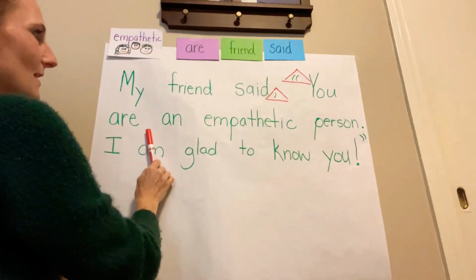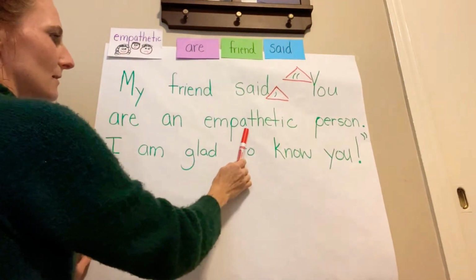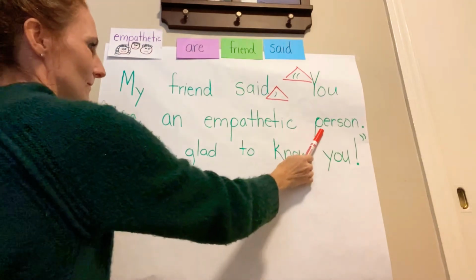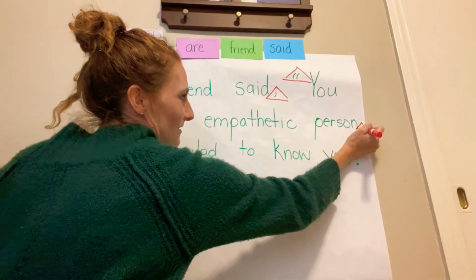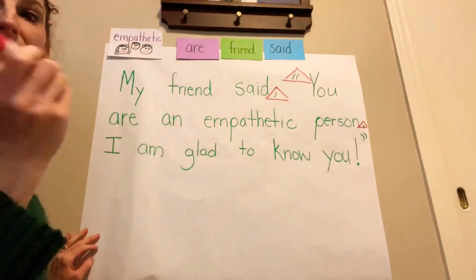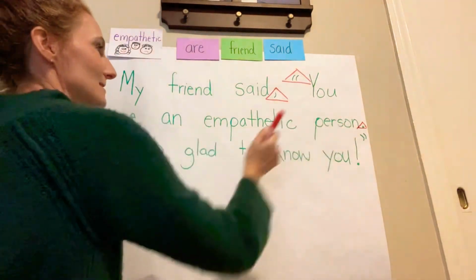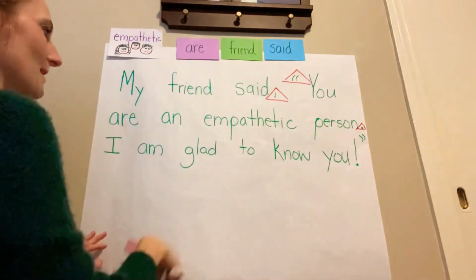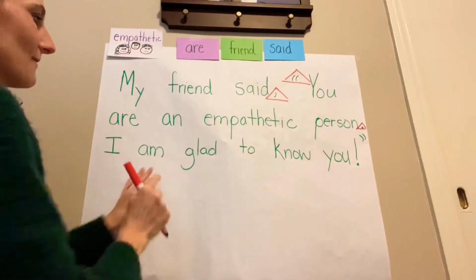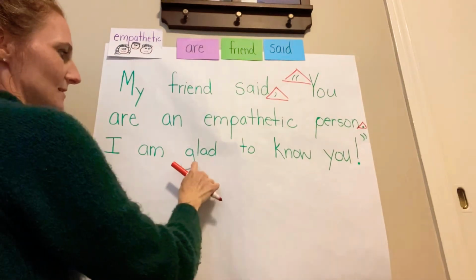So let's see if we can find another punctuation mark. Oh, there's one. And what's that one called? A period. A period. So just a statement. My friend said, you're an empathetic person. Just a statement. And now we have to look in this line.